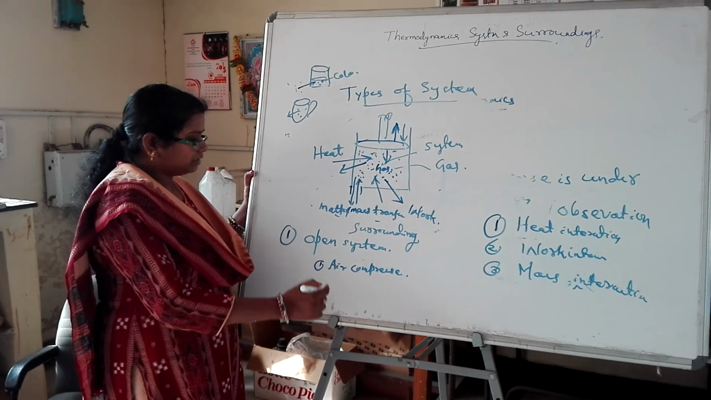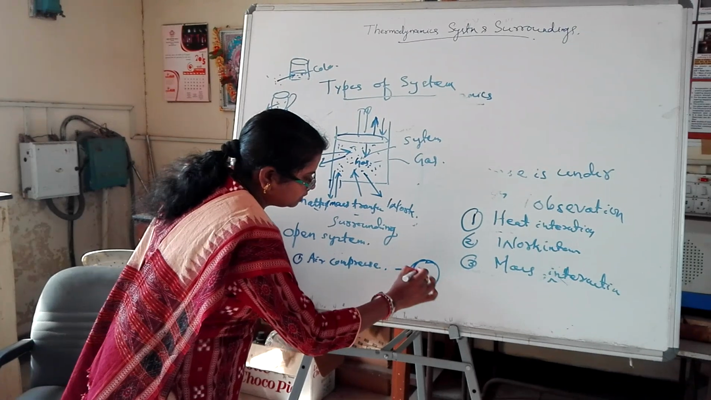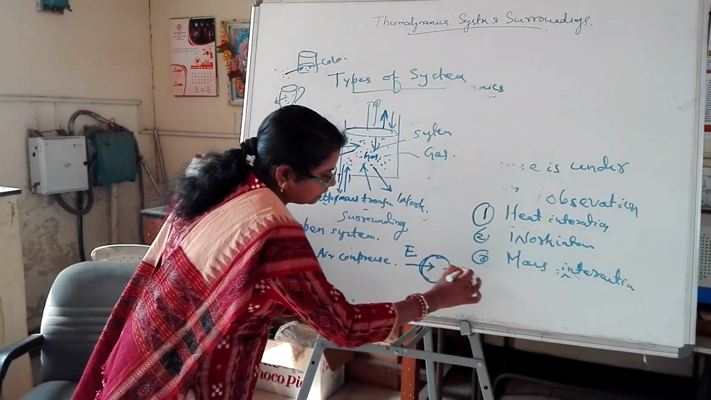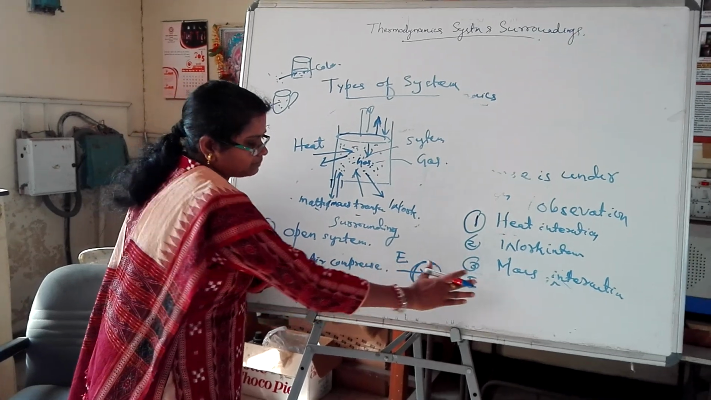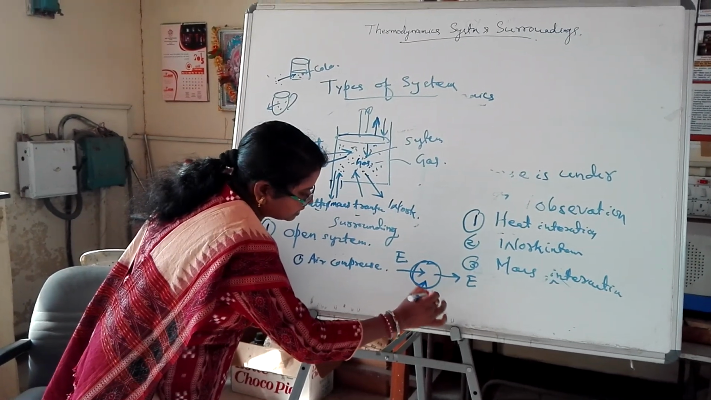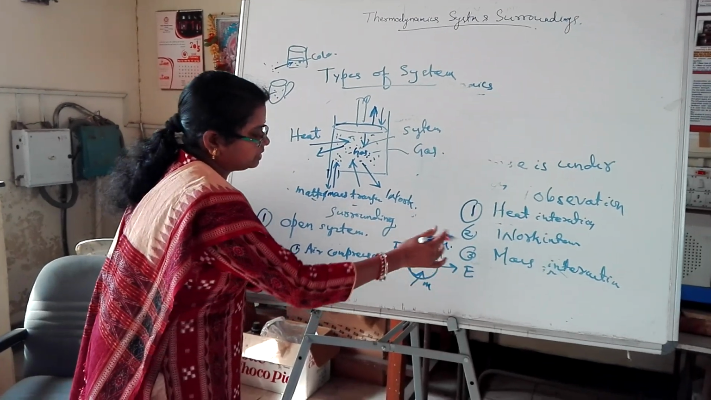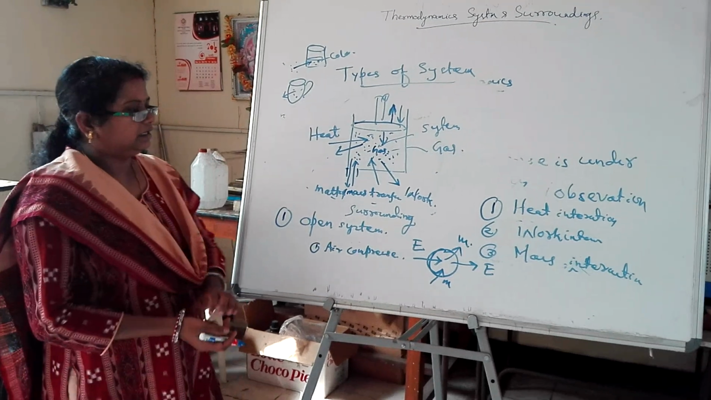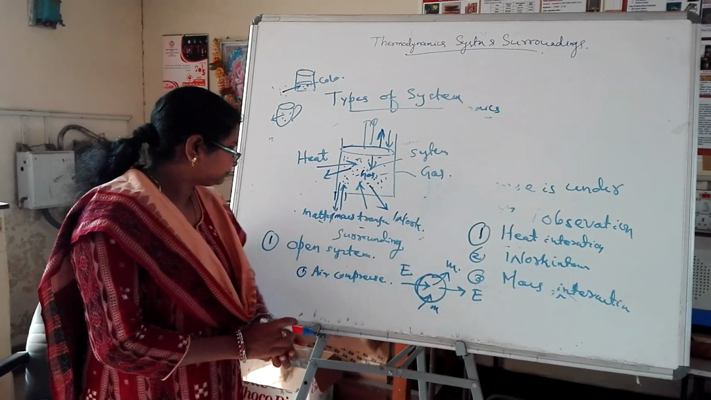open system. So in the case of an open system, suppose this is a system. Energy can come in and energy can go out. There is energy transfer between the system and surroundings. Also there is mass transfer between the system and surroundings. So there is mass interaction and energy interaction in the case of an open system.